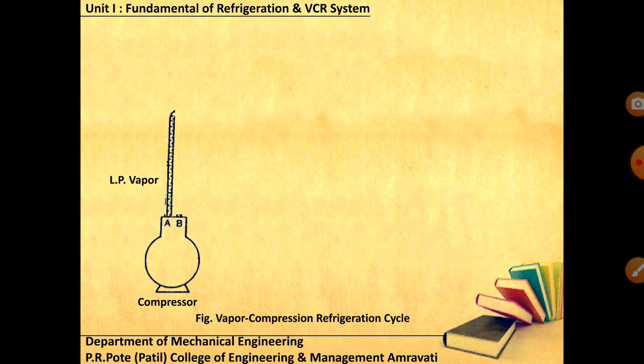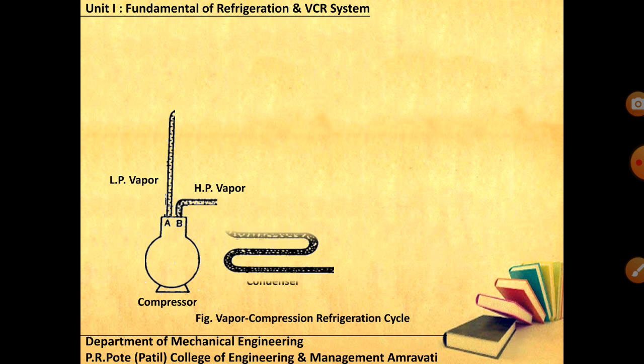This low pressure vapor entering your compressor then undergoes isentropic compression, the reversible adiabatic compression we just assumed. After compression, you get high pressure vapor. At both point A and point B you have vapor. The only difference is that after compression, you have high pressure, high temperature, superheated vapor. That is desirable.